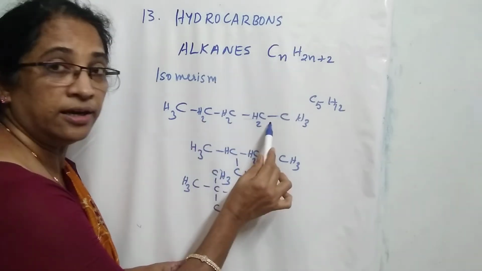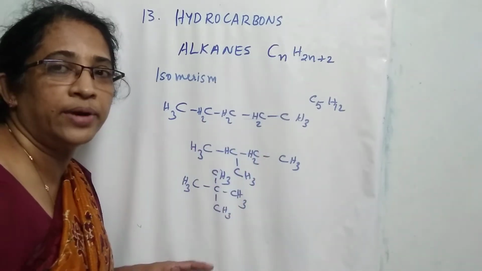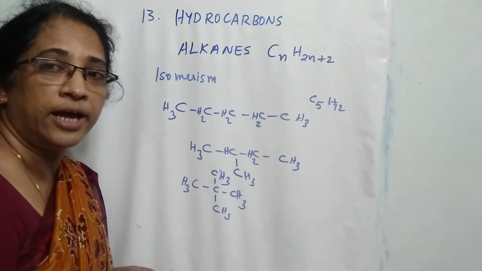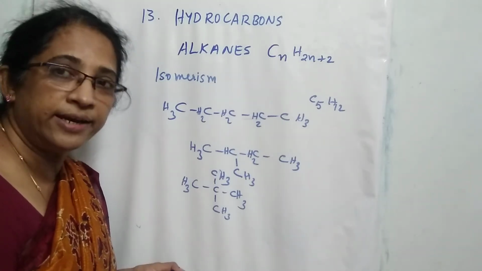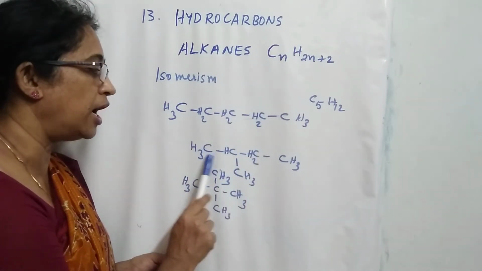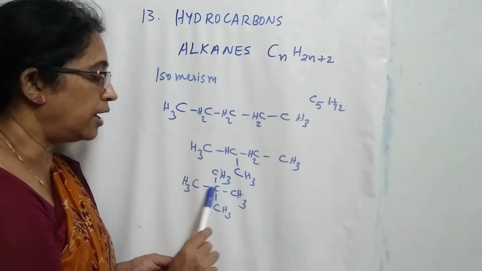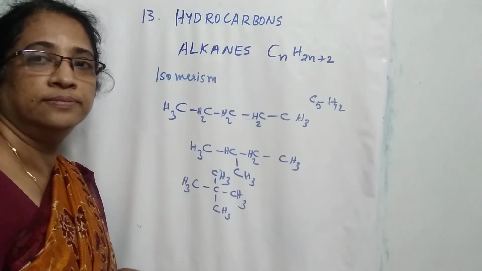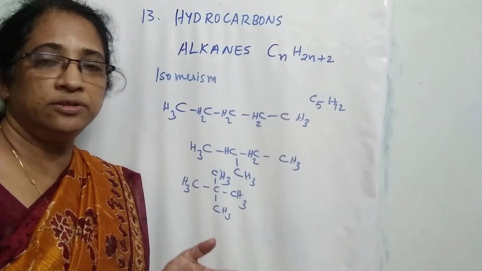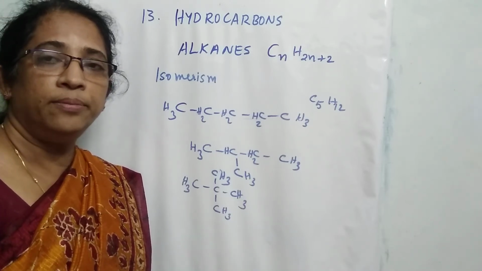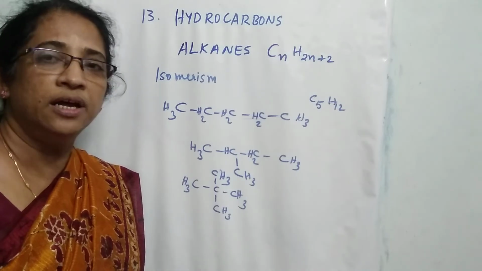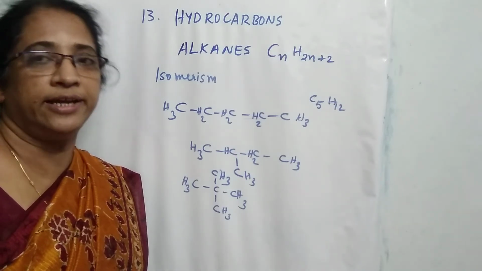This one is linear, and these 2 structures are branched. This type of isomerism is called chain isomerism, which arises due to the difference in the arrangement of carbon atoms in the carbon chain. Why do alkanes exhibit only chain isomerism? Because of the absence of multiple bonds and functional groups, alkanes exhibit only chain isomerism.